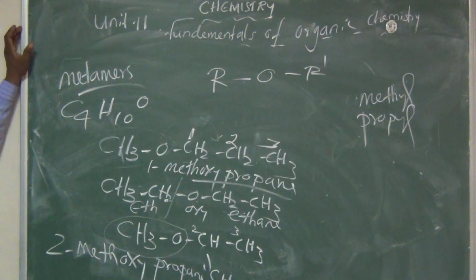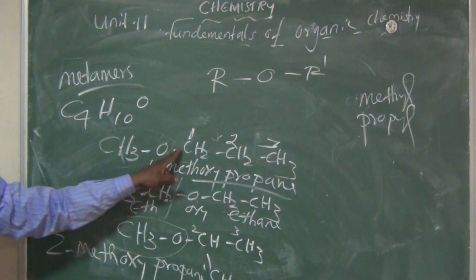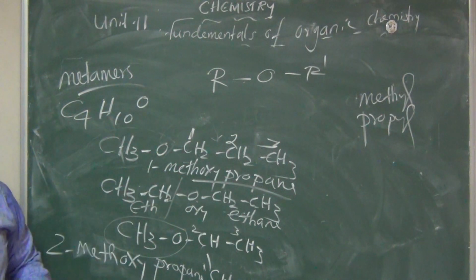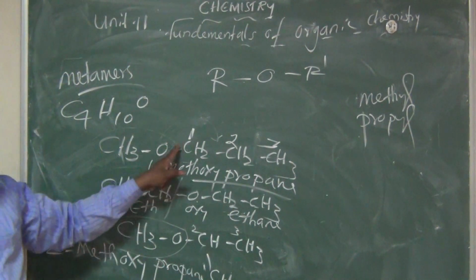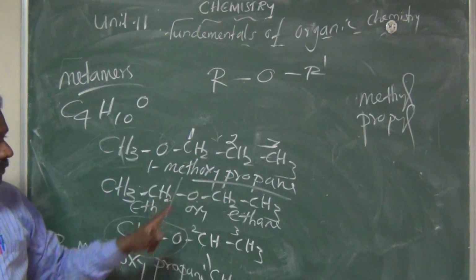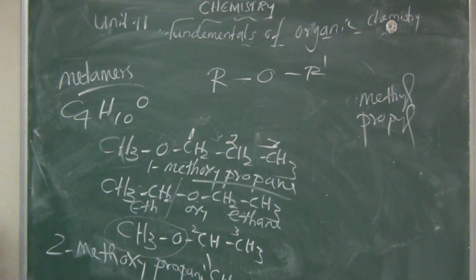Can you understand? What about the first one? The first carbon has a methoxy group, and the second carbon has the first carbon with a methoxy group. So the name can be written as 1-methoxypropane, because the number of carbons is 3. So we are saying propane.